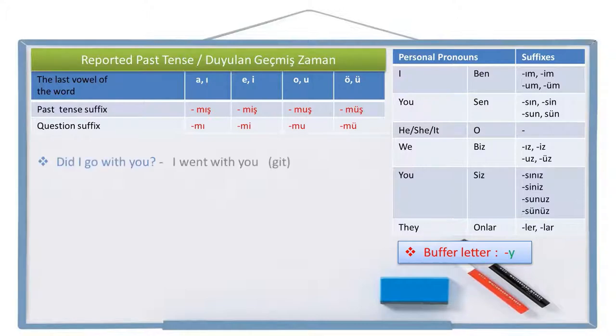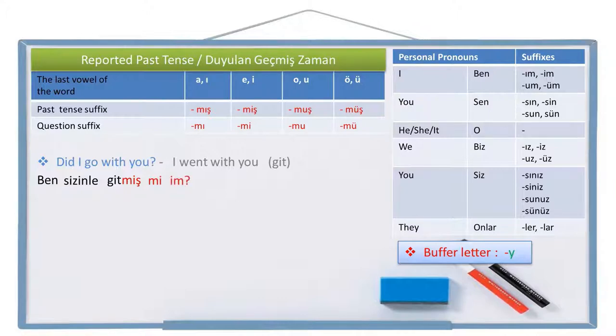Let's start. Did I go with you? This is the positive question sentence I want. To write this positive question sentence, first I'm going to write the positive sentence. I went with you. Go is git in Turkish. Let's write the positive sentence first. The person pronoun I is ben, with you, sizinle. Go, git, went, gitmiş. Now I'm going to leave a space and write the question suffix, mi, and the person pronoun suffix to the end, im.